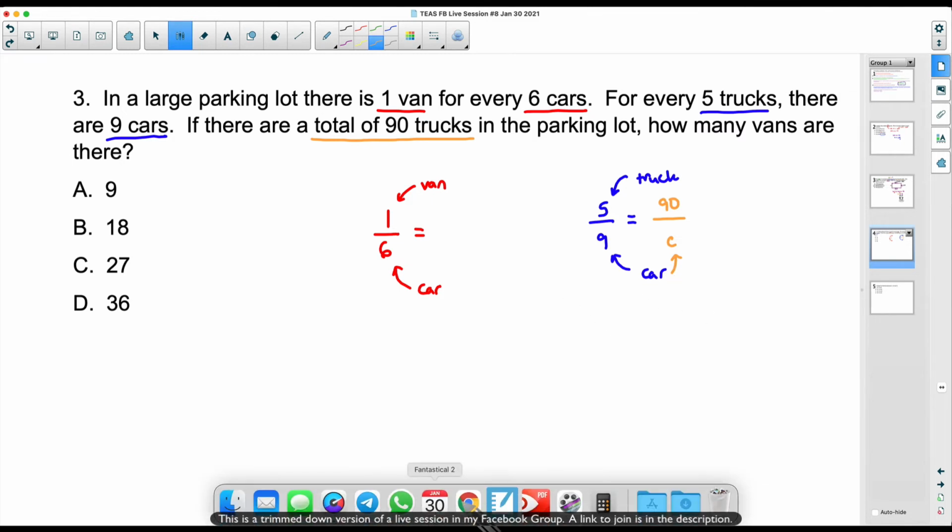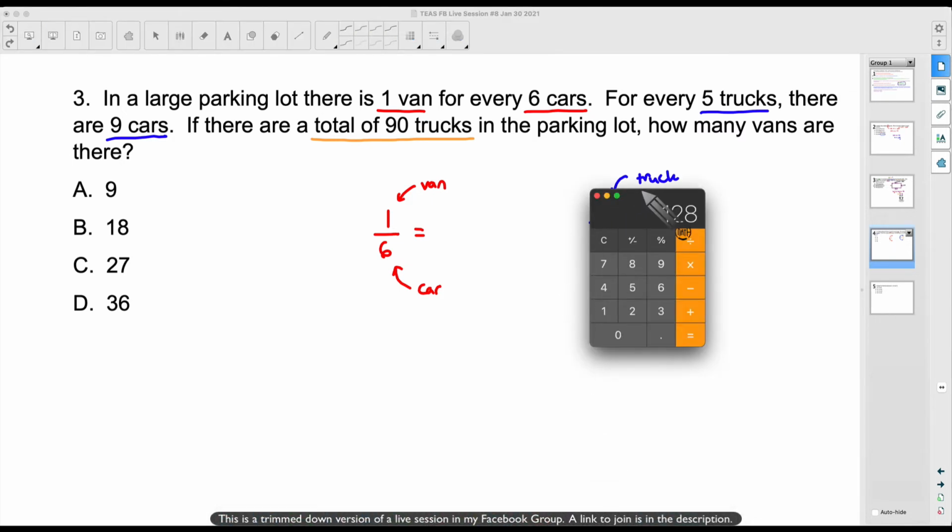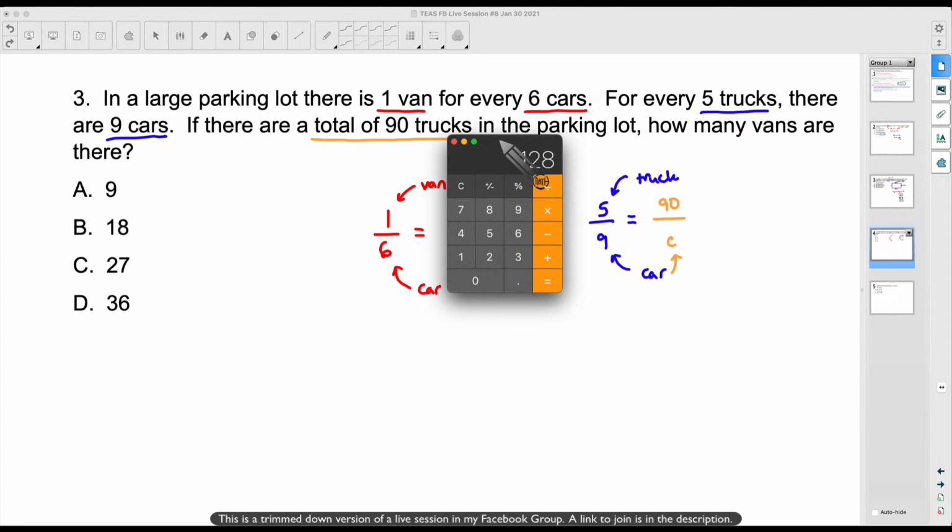If I know how many trucks I got, I can use a proportion to figure out how many cars I got. And this is something I've started doing with the live sessions and the mini sessions. The quickest way to solve a proportion: whatever number is with the variable, the 5 in this case, that is what you're always going to divide by. With proportions, we cross multiply, we divide, but the number that's with the variable is what we always divide by.